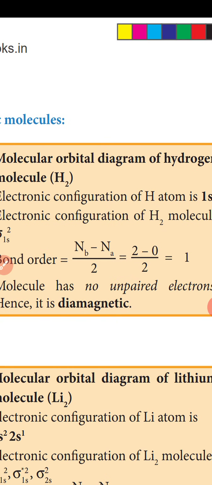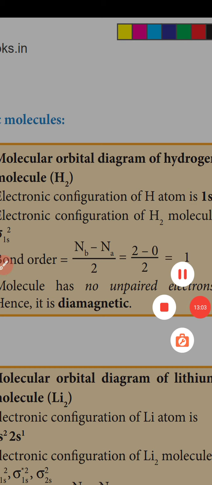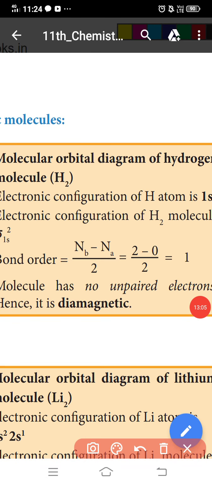So bond order: Nb means total number of electrons present in the bonding molecular orbitals, Na means total number of electrons present in the antibonding molecular orbitals.